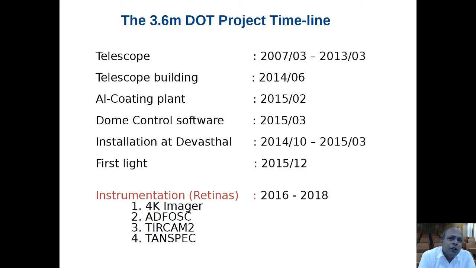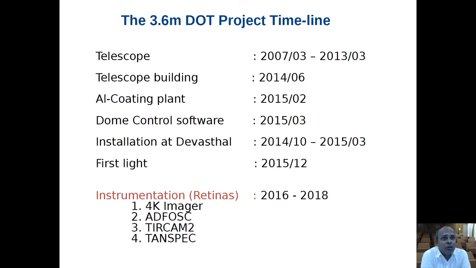In addition to this telescope and related components, we also have instrumentation. Within the country, we developed 4 instruments, and between 2016 and 2018 we tested them at the telescope. These are the 4K by 4K imager, the ARIES Devasthal Faint Object Spectrograph, then TIRCAM2 and TANSPEC.